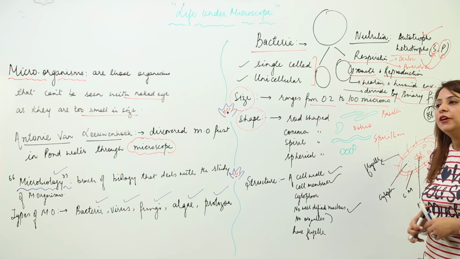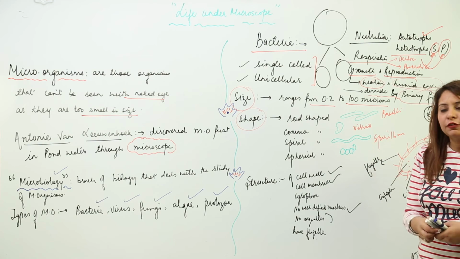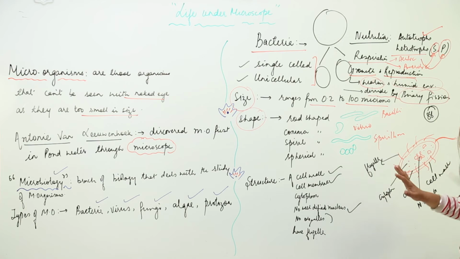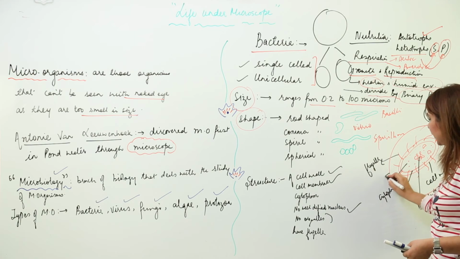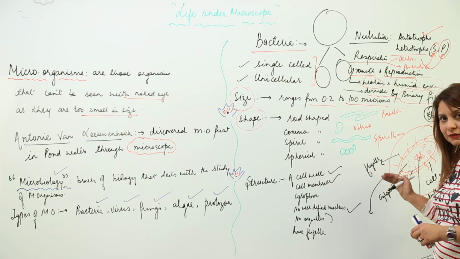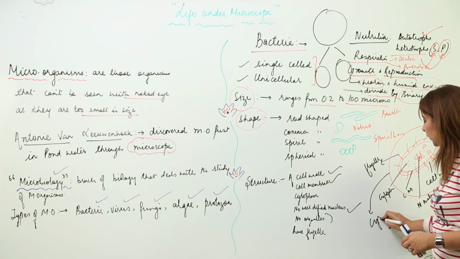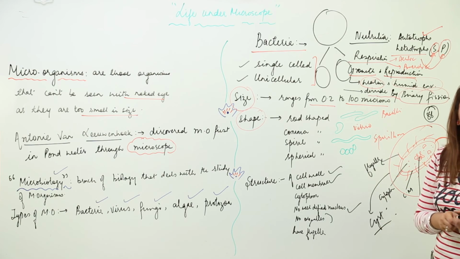And you know that whenever there is an unfavorable condition, suppose this is a bacteria and there is an unfavorable condition around, it is going to secrete a hard covering outside, which is going to protect this bacteria in unfavorable condition. And this protective covering, which is formed outside, that hard covering which protects it under unfavorable condition, is particularly called a cyst. So this is what is basic about bacteria.